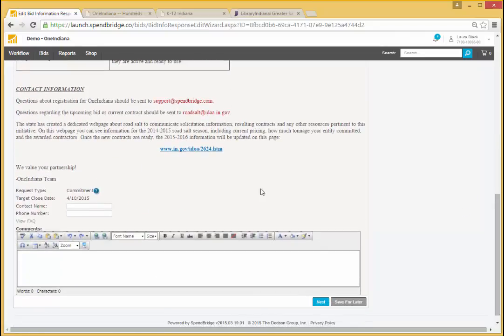To get started responding to the road salt demand aggregation event, at the bottom of the Step 1 page, I'm going to enter general contact information and a phone number. This should be contact information for the person that can be contacted with questions about this demand aggregation response at your organization. I also have a general comments area where I can provide comments generally about my response to this demand aggregation event. Once I've completed Step 1, I'll click Next.